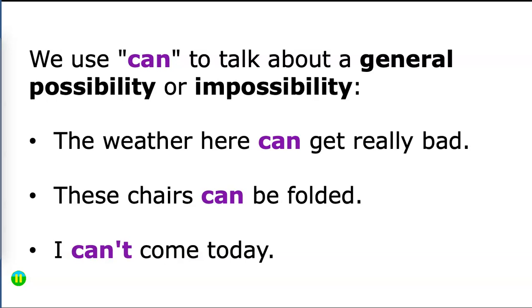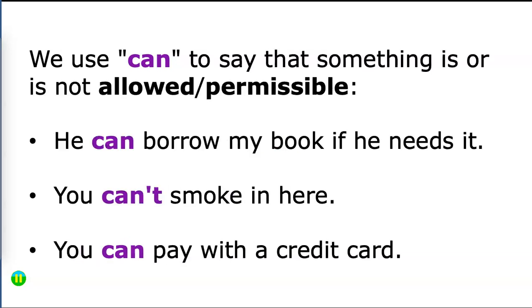We also use can to talk about a general possibility or impossibility. The weather here can get really bad. So if we're in the Antarctic, this sentence would indicate this is a general possibility. These chairs can be folded. Some chairs can and some can't. These indeed have the possibility of being folded. I can't come today indicates impossibility.